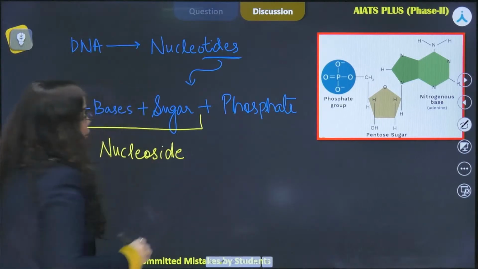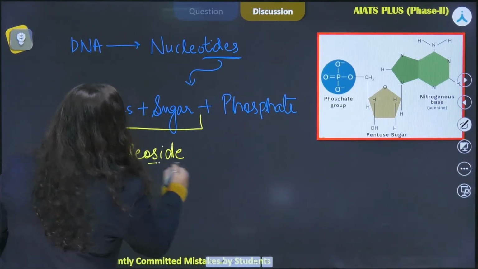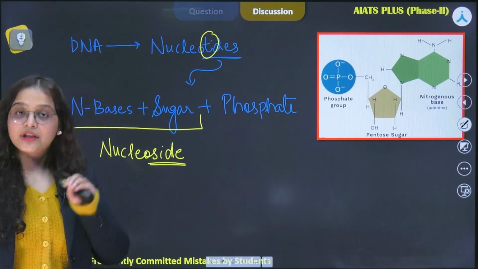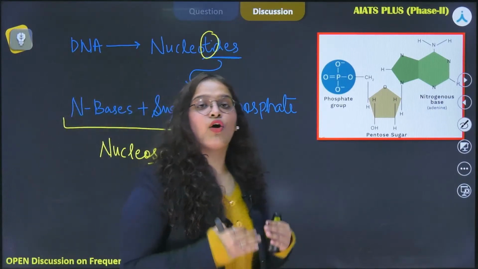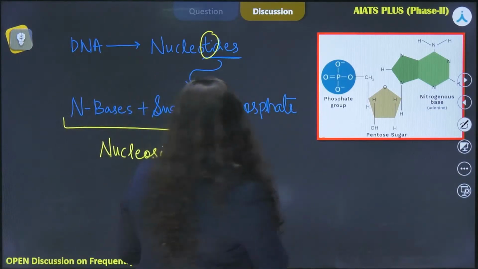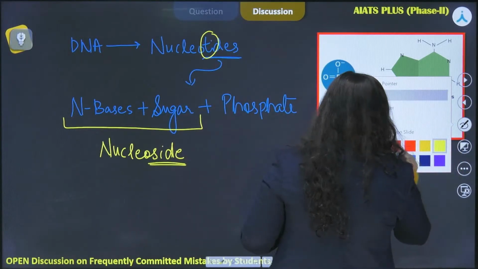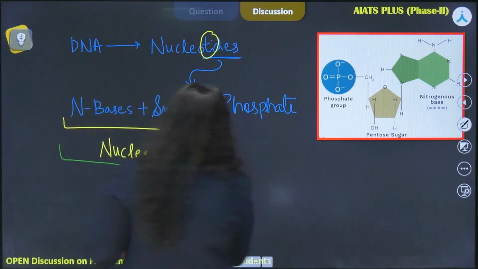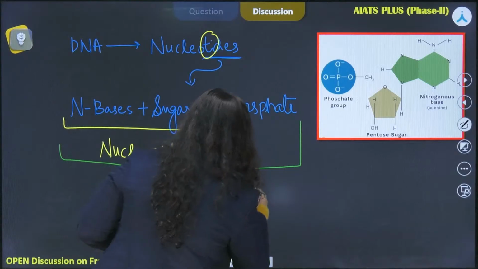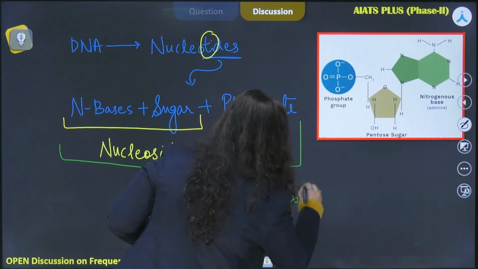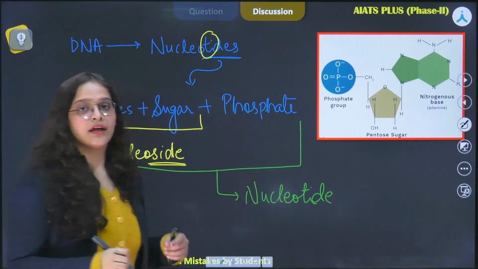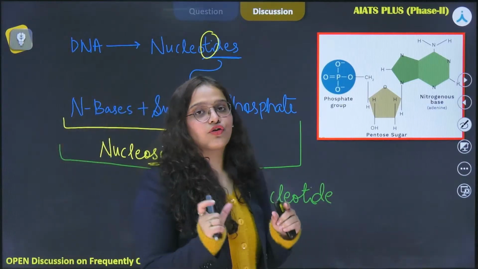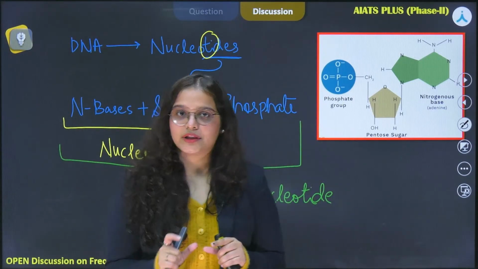So it is important that you understand the difference between nucleoside and nucleotide, all right? These two constitute the nucleoside, whereas if we add a phosphate group to it, then together it will be known as nucleotide. All right. Now if these molecules are being joined, then of course there will be some sort of bond present between the two molecules to join them together.